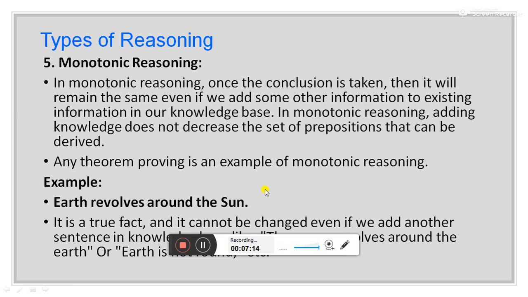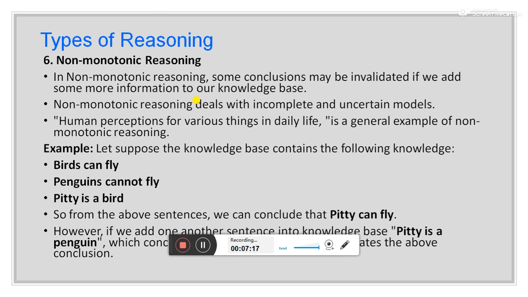Non-monotonic reasoning. In non-monotonic reasoning, some conclusions may be invalidated if we add some information to our knowledge base. Non-monotonic reasoning deals with incomplete and uncertain models. Human perceptions of various things in daily life are a general example of non-monotonic reasoning. For example, birds can fly, penguins cannot fly, Pitty is a bird. So from these three statements we are able to infer that Pitty can fly.